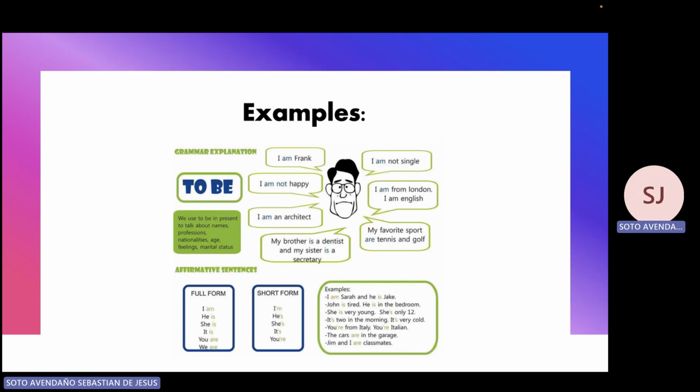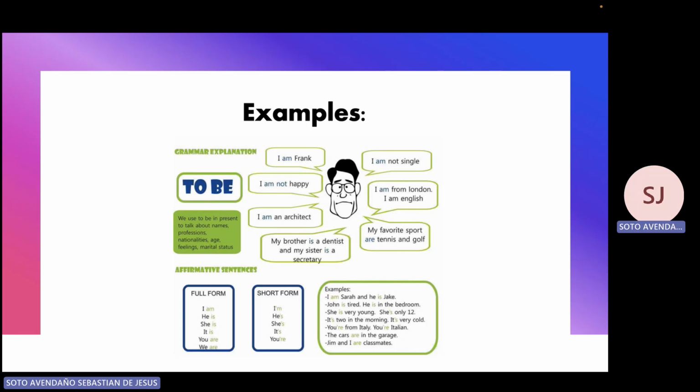Then we have, I am from London. I am English. So they're telling us their nationality and where they live. So this guy is telling us that he is from London and that his nationality is English. Okay, so that means that he is from the United Kingdom, a country of Europe.